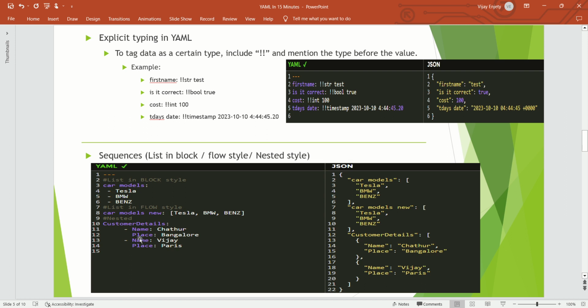Nested styles start with hyphen space and key value pairs. This is the nested style, which is repeating, you see this name, place, name, place. Okay, now let's go to the next topic.